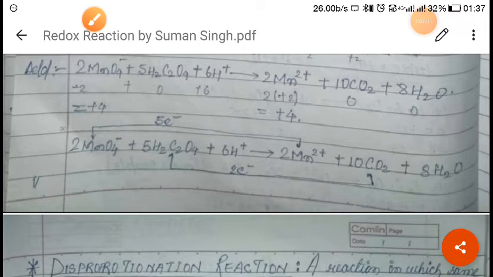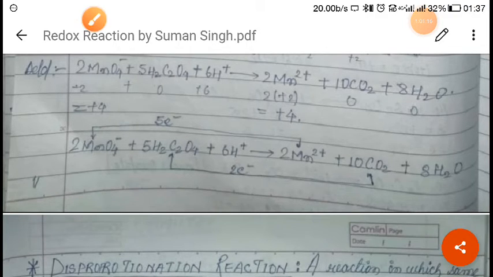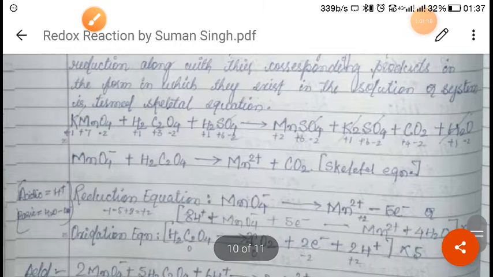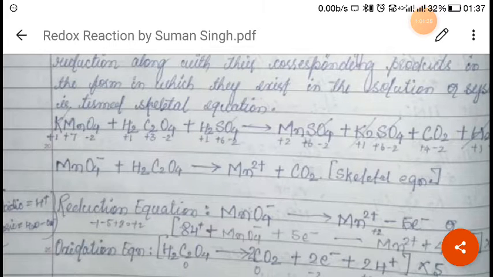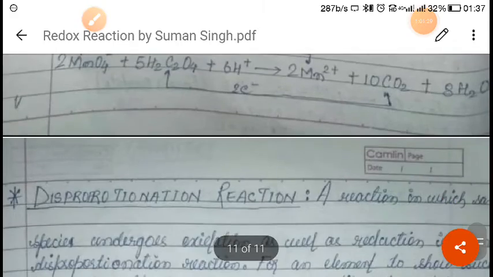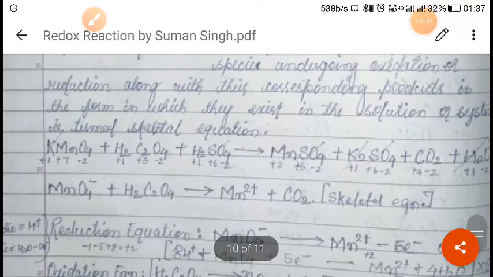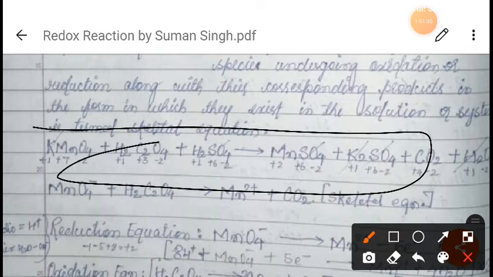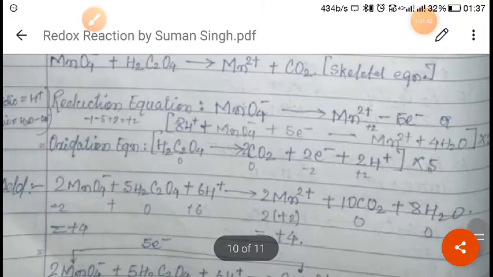So this method is called what? This method is the oxidation number method, and the method which I did earlier is the ion electron method. I hope you have understood this. You have to practice many questions on these two methods, because in the exam they will directly give you an equation like this and ask you to balance it using the ion electron method and the oxidation number method. They can ask anything, right?